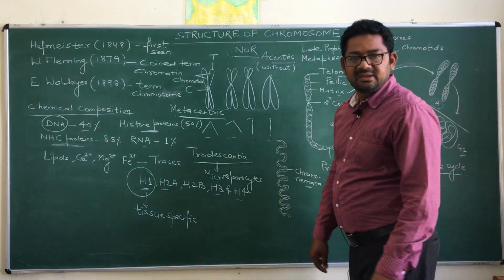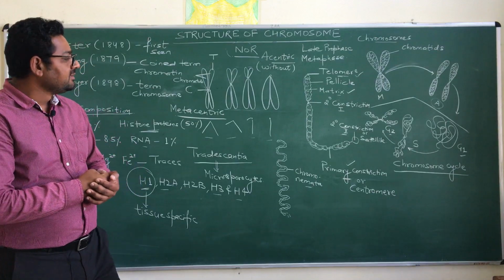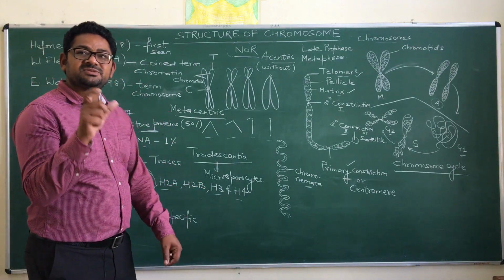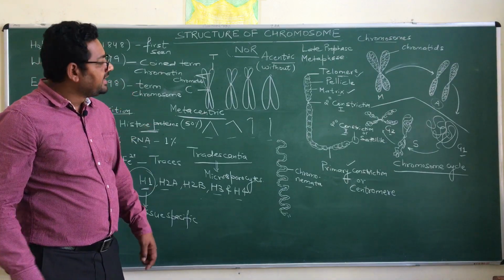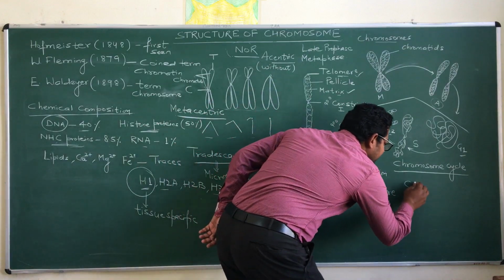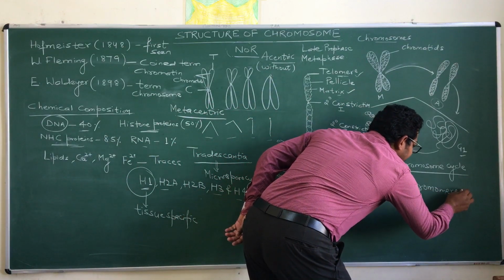When these bead and string structures are stained with a certain dye, there will be an appearance of certain dark stained bodies, and these are named chromomeres.